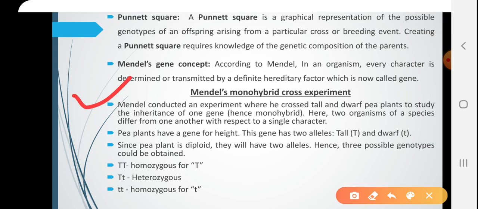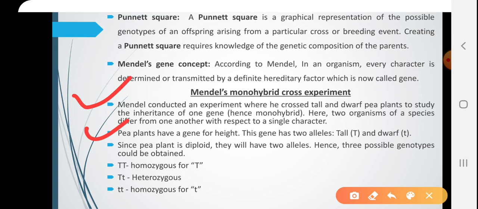Mendel's monohybrid cross. Mendel conducted an experiment where he crossed tall and dwarf pea plants to study the inheritance of one gene. Here, both the parents are homozygous. So, capital T is crossed with small t, that is, the dwarf plant. Pea plants have a gene for height. This gene has two alleles, tall and dwarf, capital T and small t.